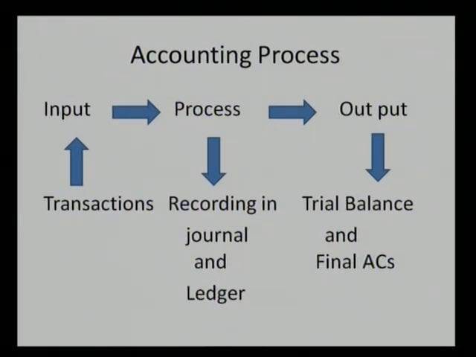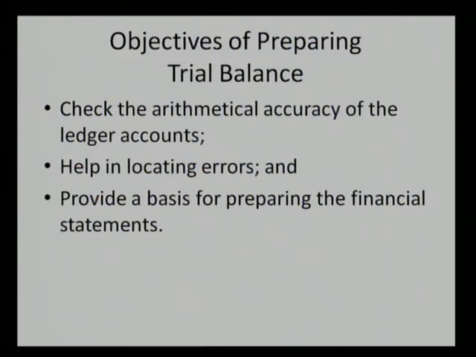In double entry bookkeeping, every transaction is given two effects. The trial balance will have debit balances and credit balances, and the total of debit balances and credit balances must tally. If they do not tally, there are certain errors in recording the books of accounts. The purpose of preparing the trial balance is to check the arithmetical accuracy of the ledger accounts. If the trial balance tallies, it is assumed that all the transactions recorded and the ledger accounts prepared are correct.